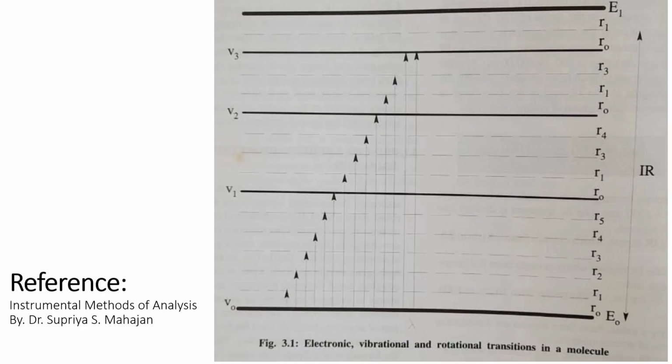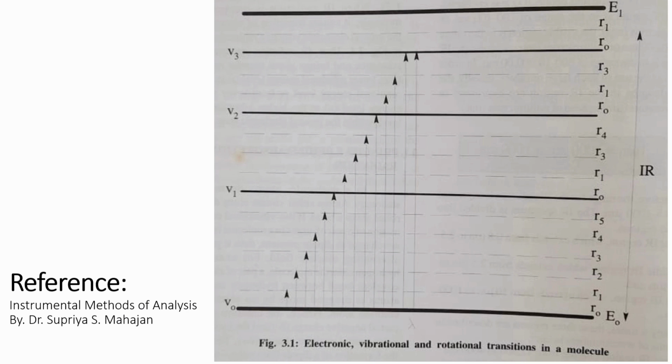In this energy level diagram, you can see E0 and E1. E0 is the ground state, E1 is the first excited state. So this is the electronic transition level. So to go from E0 to E1 more energy is required, which can be obtained from electromagnetic radiation like UV. So IR has less energy than UV. So if any electrons or molecules are absorbing IR radiations, using IR radiation they will not get that much energy to move from E0 to E1, so they will take small jumps.